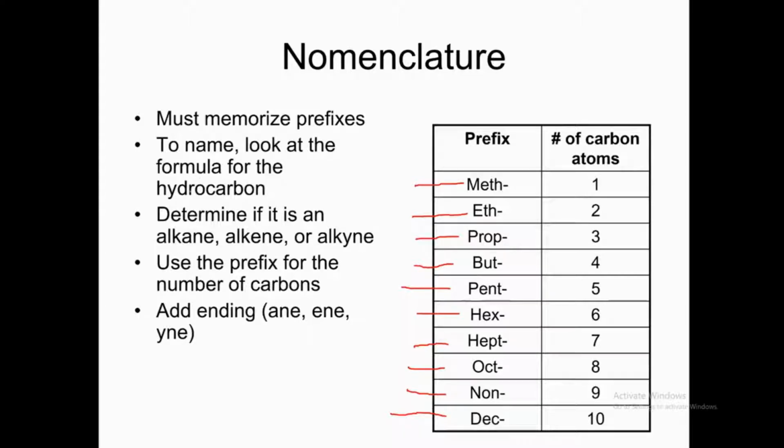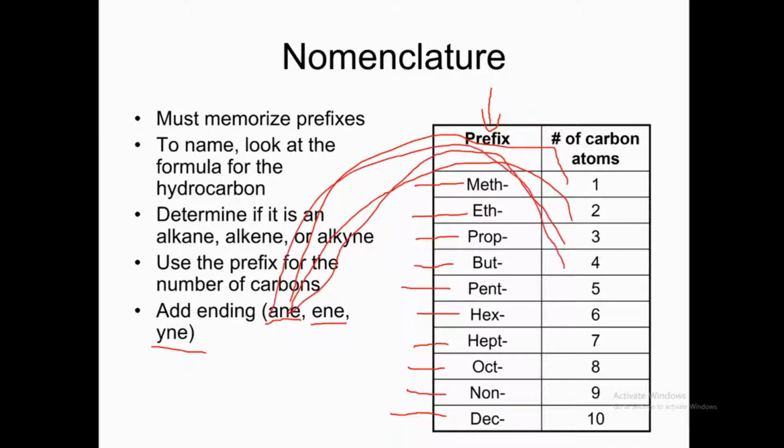Look at the formula for the hydrocarbon. Determine if it is an alkane, alkene or alkyne. Use the prefix for the number of carbons, adding ane for alkane, ene for alkenes, and yne for alkynes. So these are the prefixes that one should remember in order to be good at nomenclature. So if there is one carbon, we call it meth, if there are two carbons, we call it eth, and accordingly we add the ending. So we have methane, ethane, propane, butane, pentane,